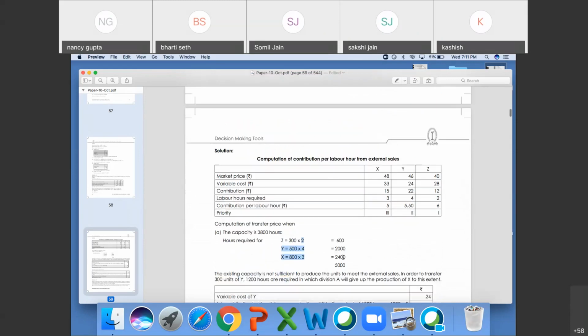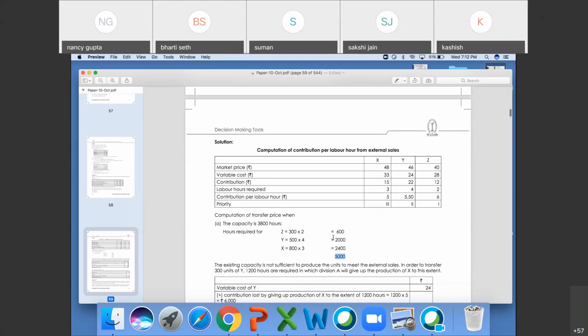You need 600 hours for Z, 2000 hours for Y, and 2400 for X. Okay, 5,000 hours you actually require, and you have 3,800 hours only.